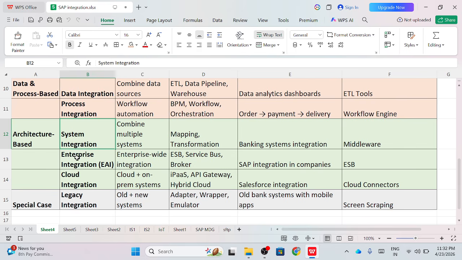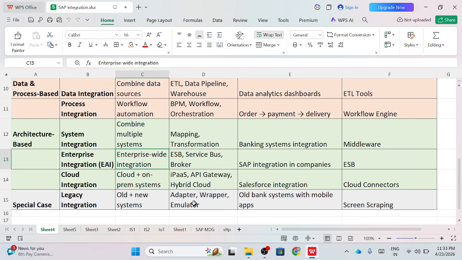After that, we have enterprise integration. In the case of enterprise integration, we have harmonization, in which suppose one company has multiple companies inside it, or sister concerns. If we are integrating all those companies in a harmonized way, this kind of integration is enterprise integration.